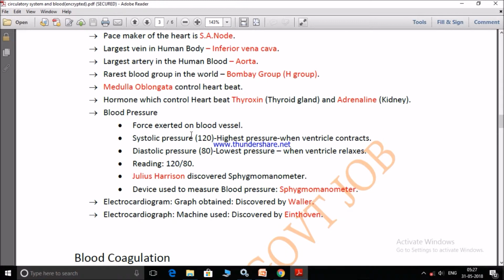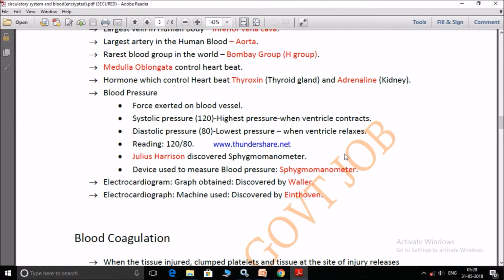Blood pressure, which means force exerted on blood vessel. That force is called blood pressure. There are two pressures: systolic pressure and diastolic pressure. The reading usually the nurse writes is something like this: 120/80. Here the 120 is the highest pressure when ventricle contracts. 80 is the lowest pressure when ventricle relaxes. In order to measure blood pressure, in hospitals they use sphygmomanometer, which is discovered by Julius Harrison.